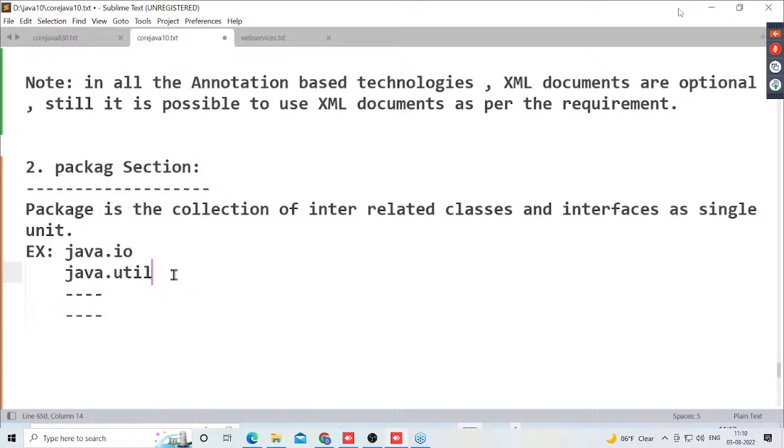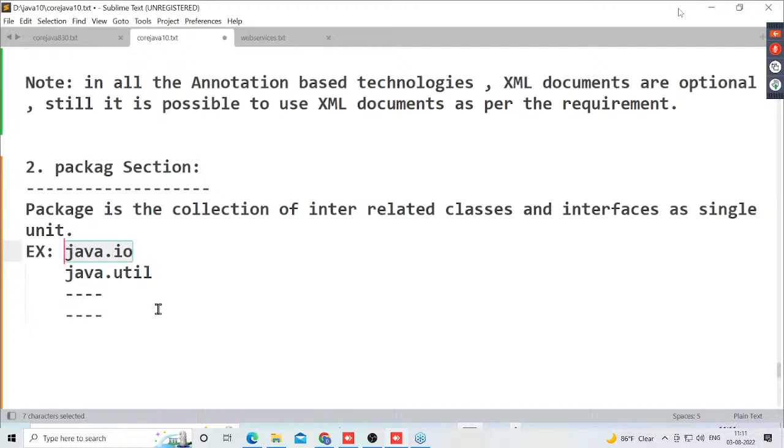To take input data, to provide output data, that means to perform input and output operations. Here we need to use some predefined library. We need a set of classes and interfaces. Good. Java has provided all the set of classes and interfaces in the form of a separate package. That package is what? java.io package.